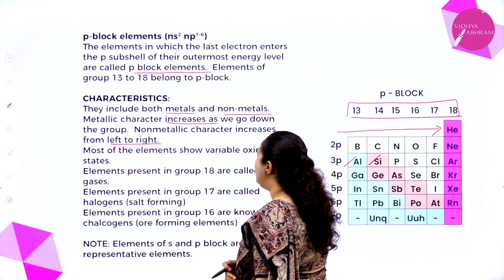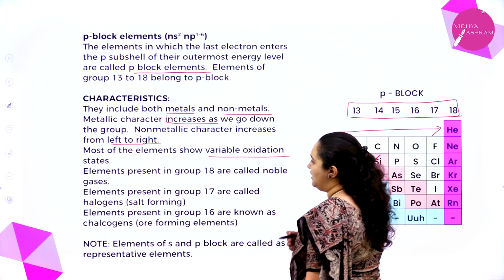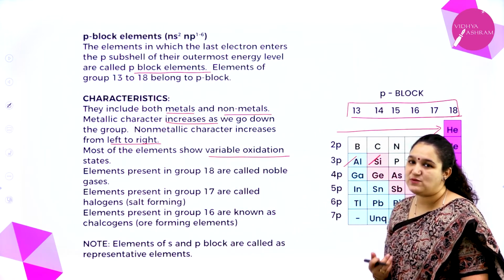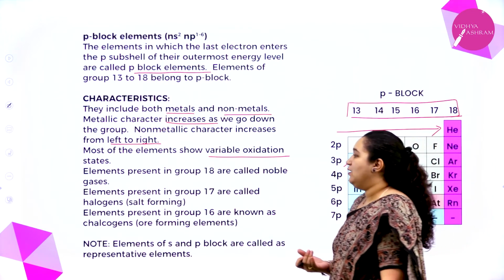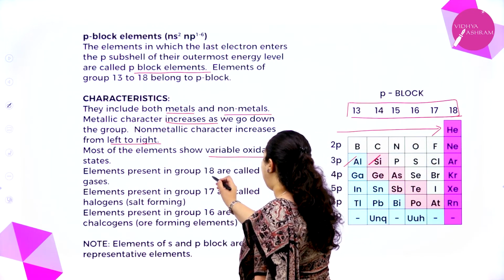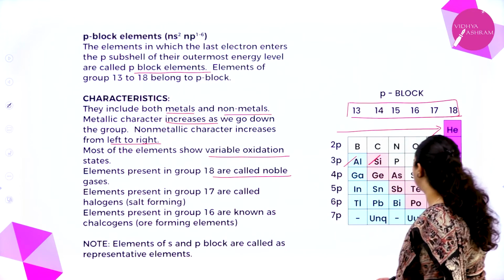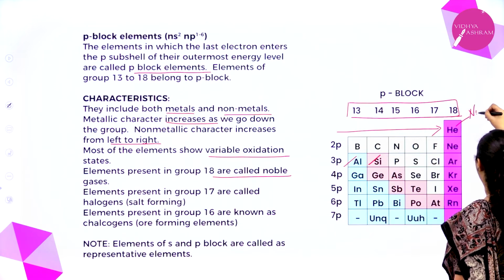Most of the elements show variable oxidation states. They can show different oxidation states, like +1, +2, etc. Elements present in group 18 are called noble gases.